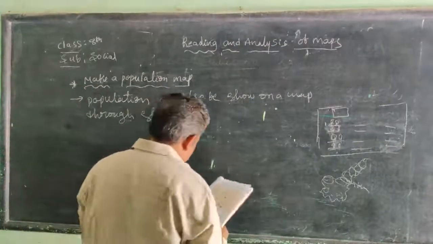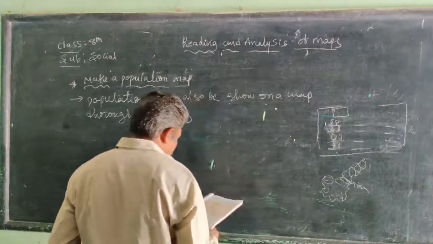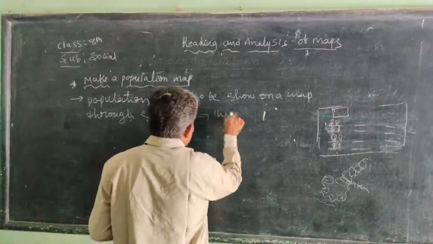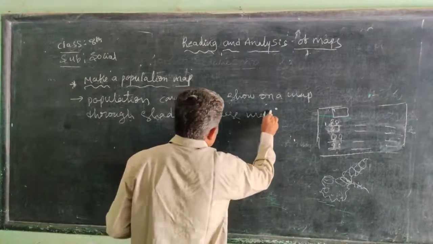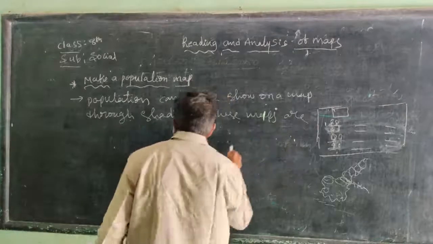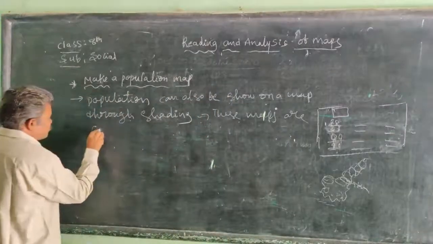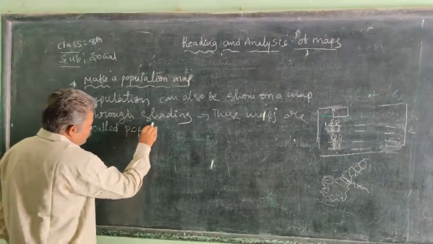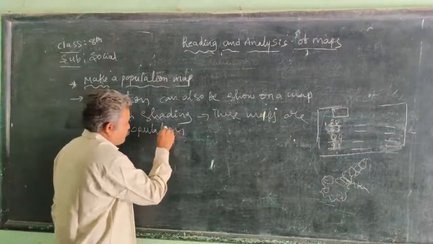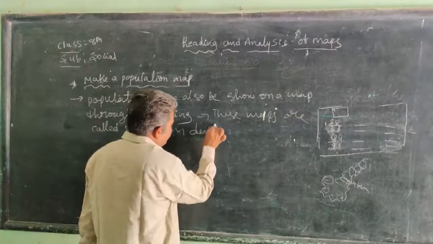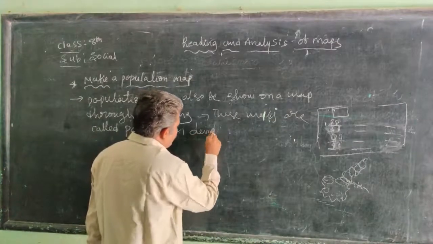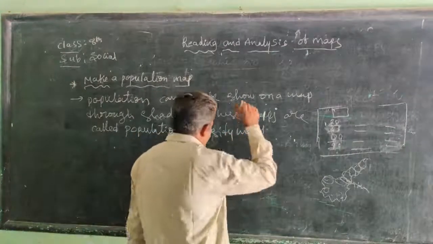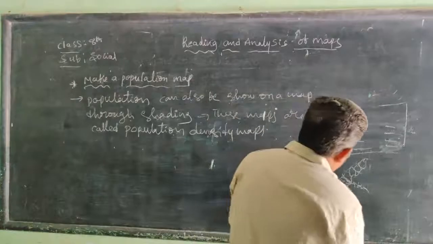This is called a population density map. These maps are called population density maps.